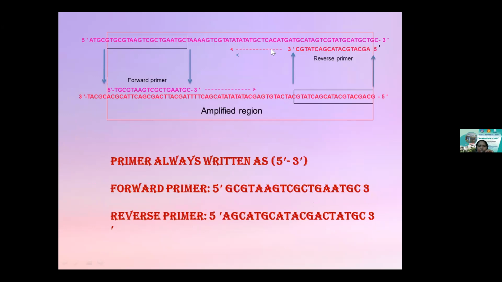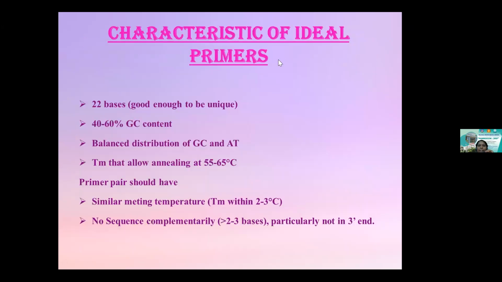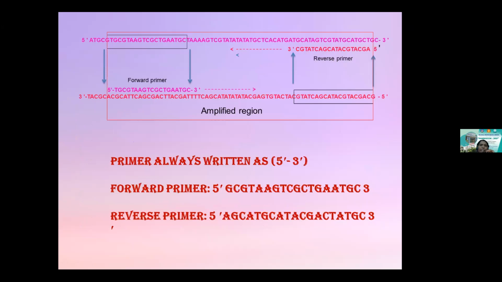You can see the dotted lines where the synthesis will happen. Taq DNA polymerase keeps adding nucleotides, and you have continuous synthesis of your nascent strands in the complementary way. The boxed region is the amplified region, the target region that needs to be amplified. Primers are always written from the 5' to the 3' end, the forward primer and the reverse primer. A primer can only attach to the 3' hydroxyl end of your template strand. This is how primers will be designed for a known sequence.